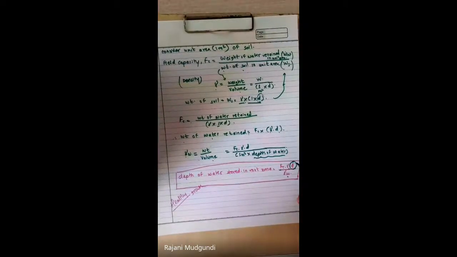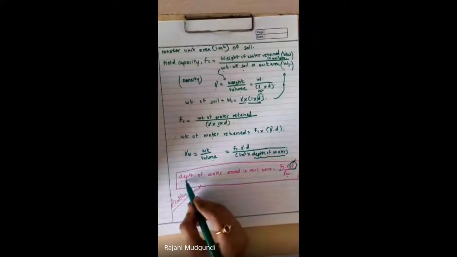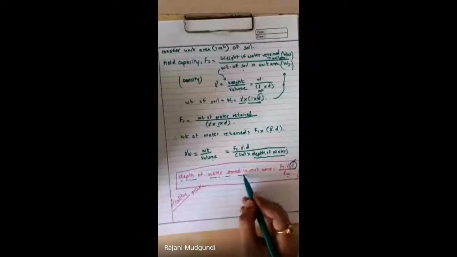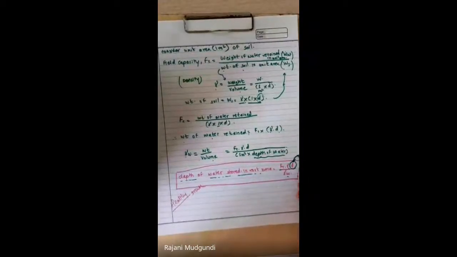Suppose D is the depth of soil in that entire stratum. Partially it will get filled with water or moisture. So we have to work out what is the depth of water that will get stored in this particular depth D, or depth of root zone.